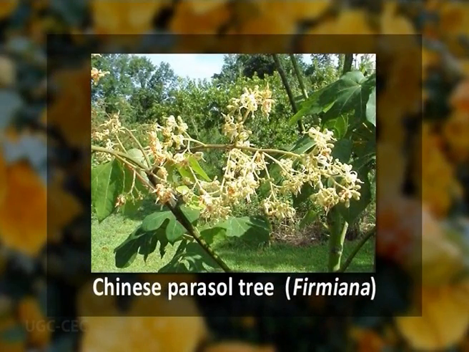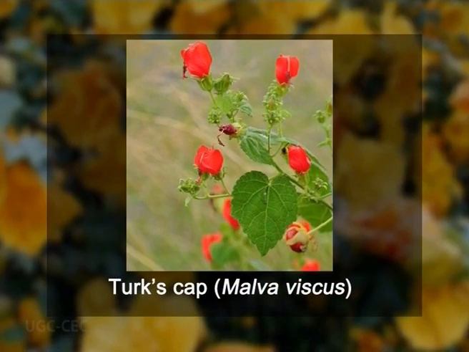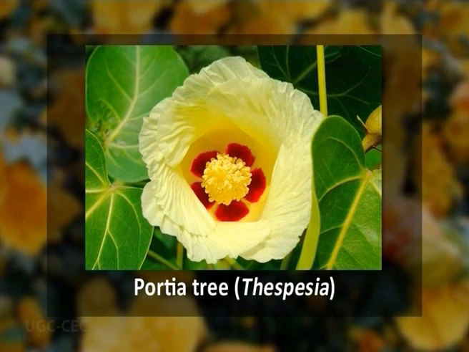Or we have trees like the Chinese parasol tree, scientific name Firmiana. Or one more species of Malvaceae used as an ornamental is Turk's cap, scientific name Malvaviscus. Or lastly, the Portia tree, scientific name Thespesia.